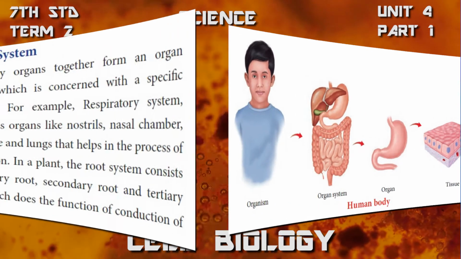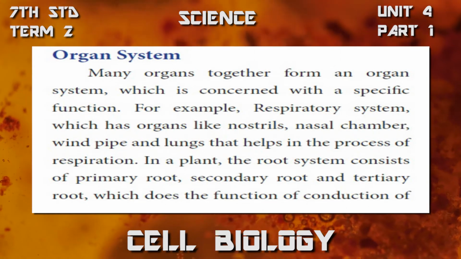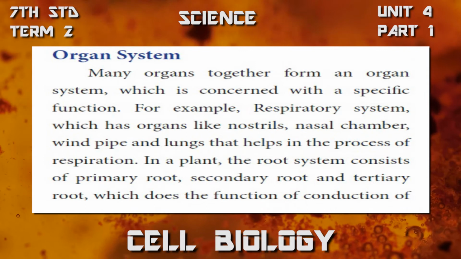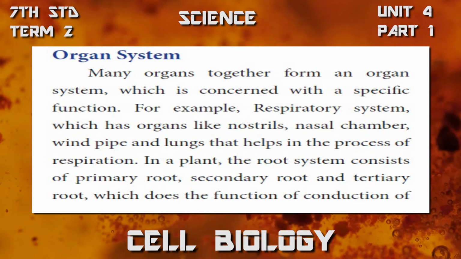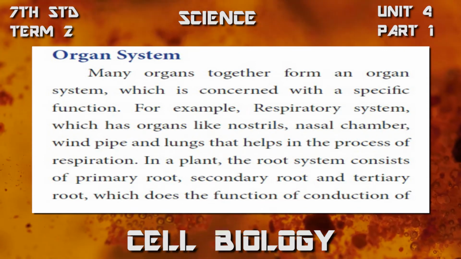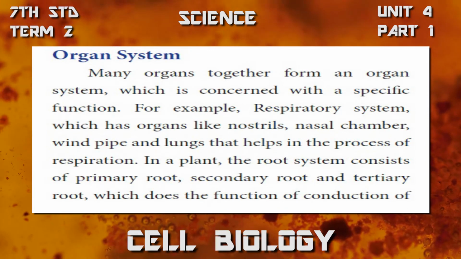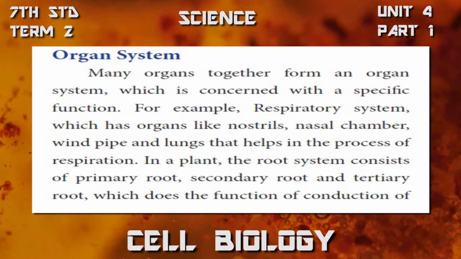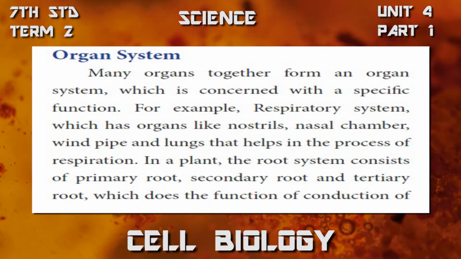For example, take the respiratory system. The organs present in the respiratory system are nasal openings, nostrils, nasal chamber, windpipe, and lungs that help in the process of respiration.